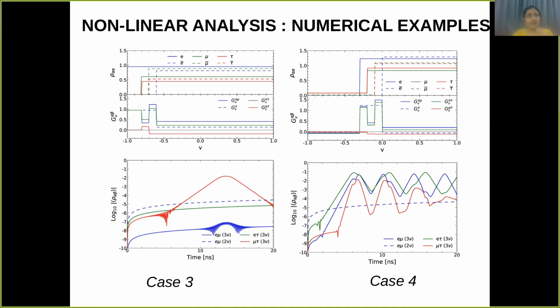Either it can erase the crossing, and thus it is possible that what we are considering as an instability in the two flavor case may vanish in the three flavor case, or vice versa. So this shows that it is important to do the complete three flavor analysis, because sometimes the two flavor information may be misleading or incomplete. What we are thinking of as an instability in the two flavor case may actually not be an instability when we see the complete picture. So in this way, the three flavor analysis is important.